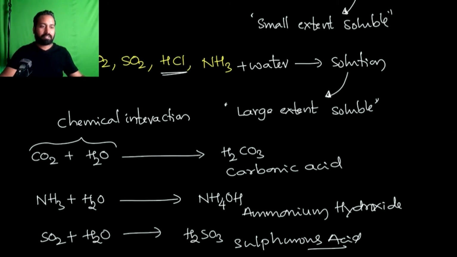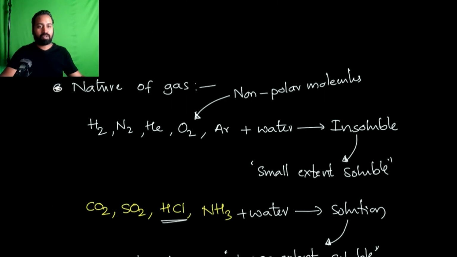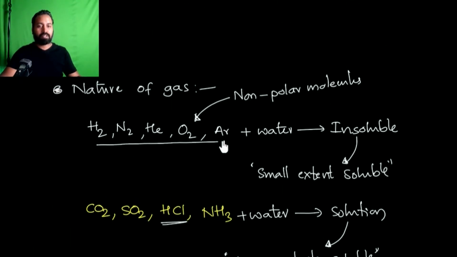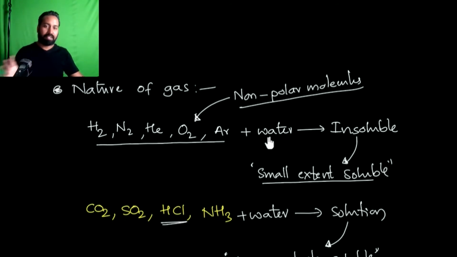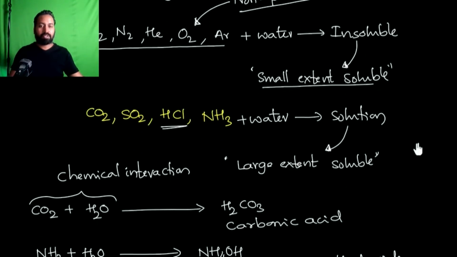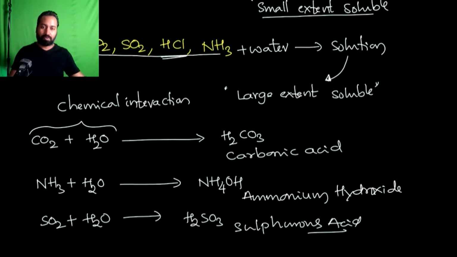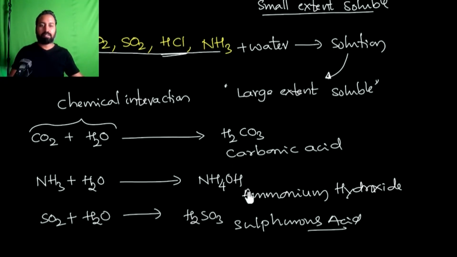This is how we can say that there are two types of molecules. The ones which do not interact with the water molecules or the solvent are soluble only to a small extent, because they are non-polar molecules and don't have any interaction with the water. On the other hand, molecules like carbon dioxide, sulfur dioxide, HCl, and ammonia form chemical interaction with the solvent like water, and they form stable chemical compounds, and because of that reason they are more soluble.